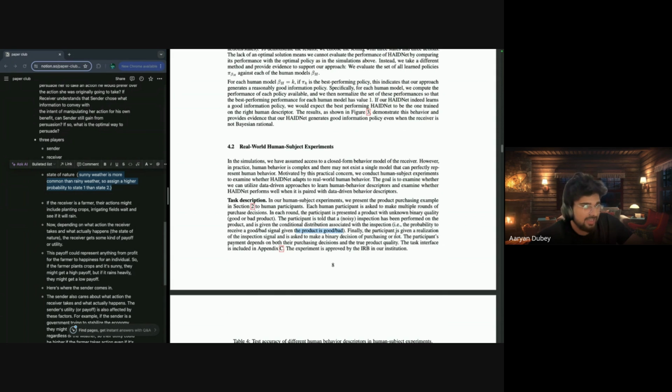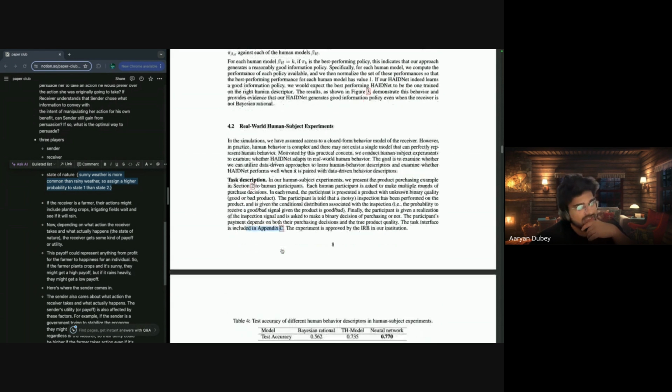Finally, the participant is given the realization of the inspection signal and asked to make the binary decision to purchase or not. As much as I understood, they have been given a probability that this product is good or bad. The participants' payments depend on their purchasing decision and the true product quality. Task instructions are included in Appendix C. Yeah, we'll see after that.